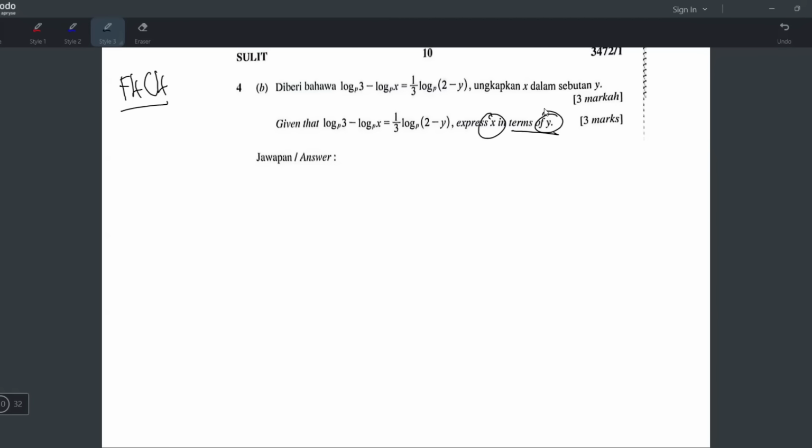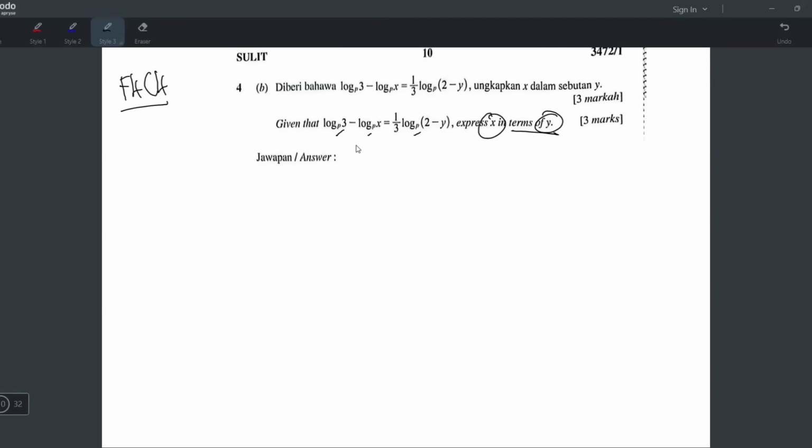When we are doing log questions or indices questions, the number one thing we have to check is the base. We have to make sure it's the same base. If the base is not the same, you cannot do anything. You have to stop and try to change base. But in this question, the base is already the same. Base P, log base P, log base P. So the base is nice.